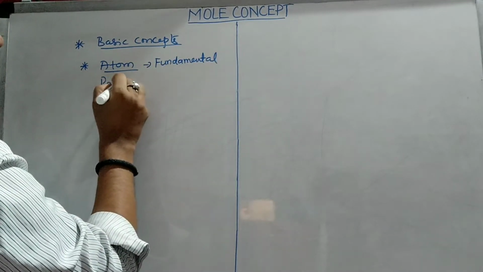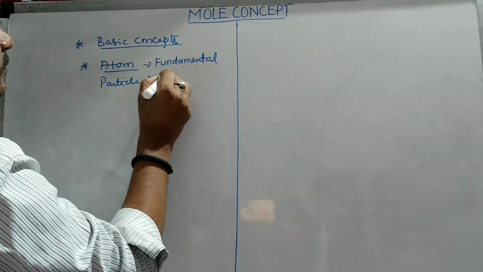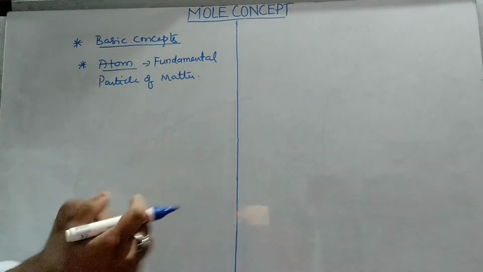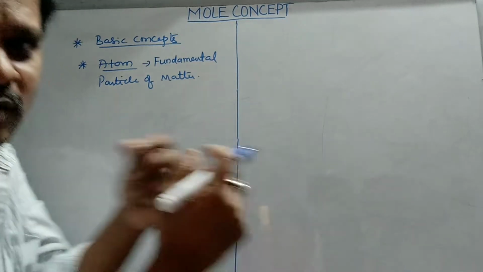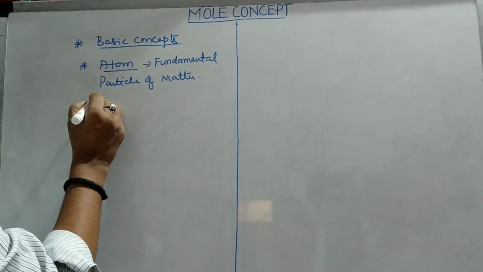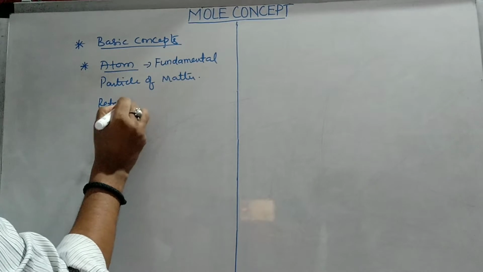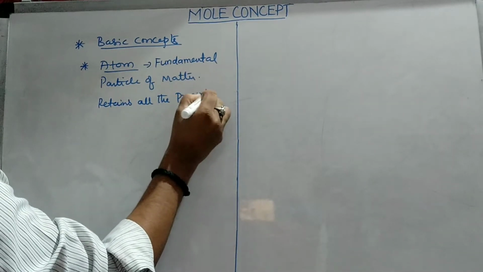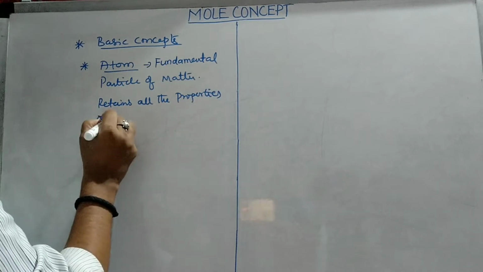Atom is the fundamental particle of matter, and this atom is responsible for retaining all the properties of elements.